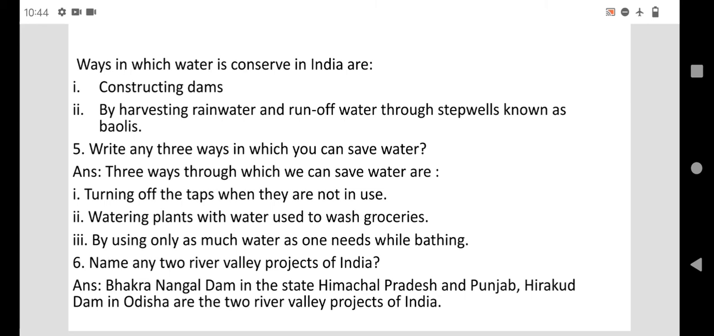Next, 6. Name 2 river valley projects of India. The answer is Bhakra Nangal Dam in the state of Himachal Pradesh and Punjab and Hirakud Dam in Odisha are the 2 river valley projects of India. Means these are the 2 dams which are built to conserve, to store water from the river. Bhakra Nangal Dam is located in Himachal Pradesh and Punjab. And Hirakud Dam, where is Hirakud Dam? In the state Odisha. These are 2 river valley projects of India.